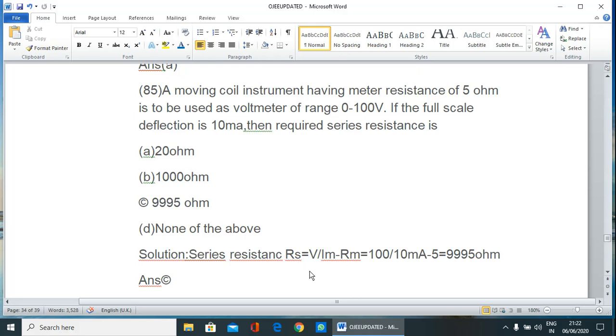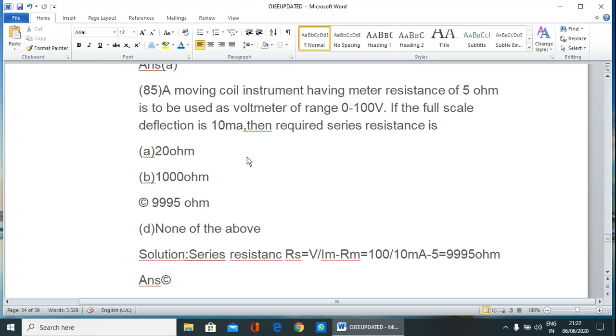Series resistance Rs is equal to V by Im minus Rm, that is 100 by 10 milliampere minus 5, that is 9995 ohm.